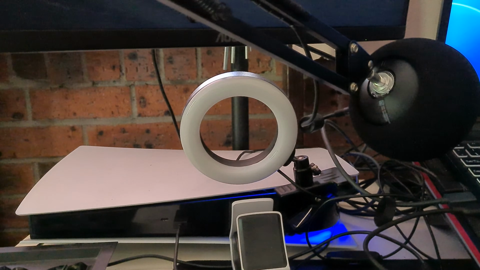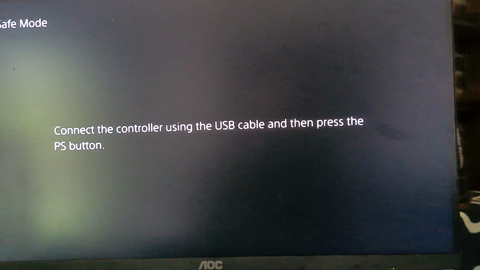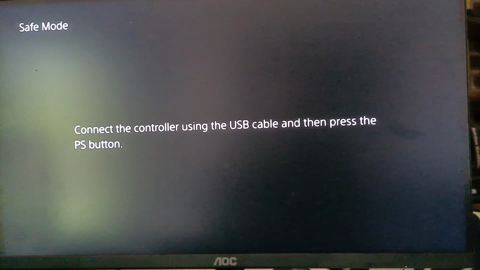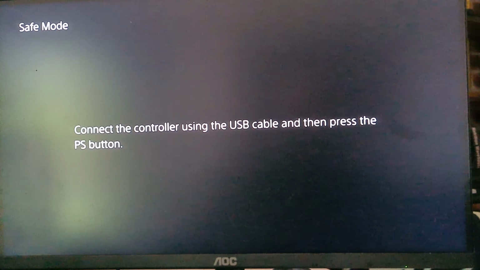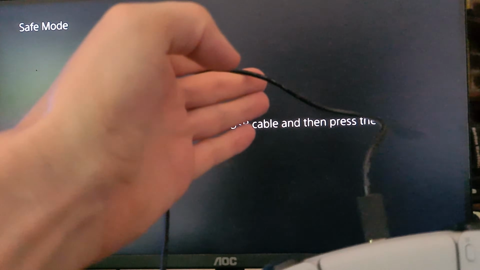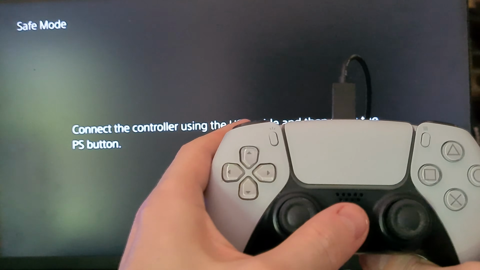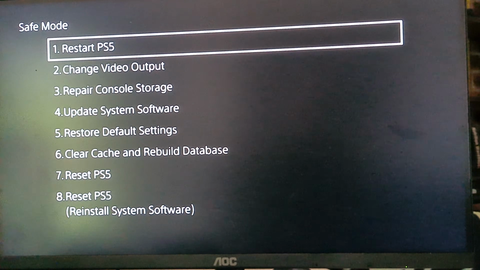And now it will boot into safe mode. This is what safe mode looks like. So as you can see, you should plug your cable into your controller and then press the Sony button. So I've got the cable connected to the front of the Sony, press the Sony button, and then you'll see this menu here.